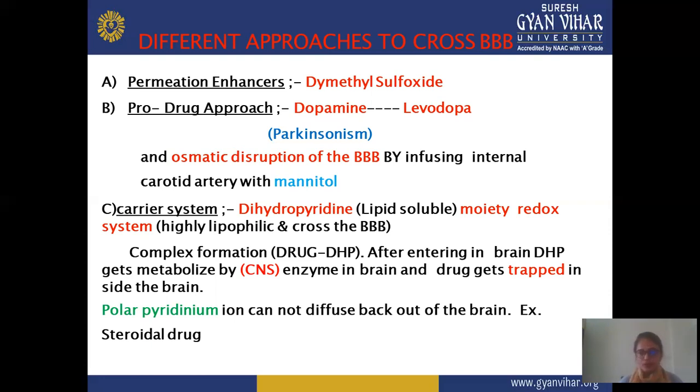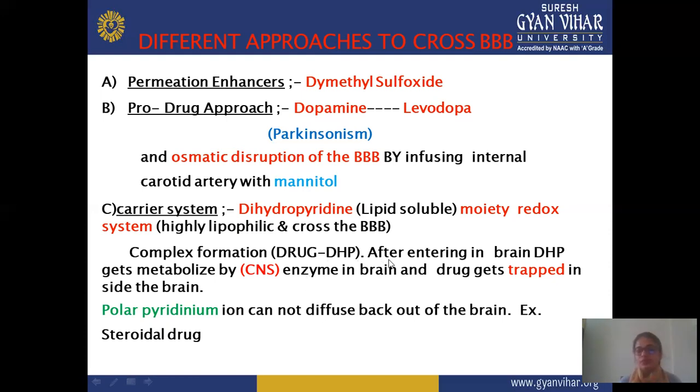Next is complex formation between the drug and DHP. After entering the blood, the DHP gets metabolized by CNS enzymes, and the drug gets trapped inside the brain. This means that complex formation takes place between the drug and DHP, and after it enters the brain through the blood-brain barrier, the DHP gets metabolized by CNS enzymes and the drug is trapped inside the brain.